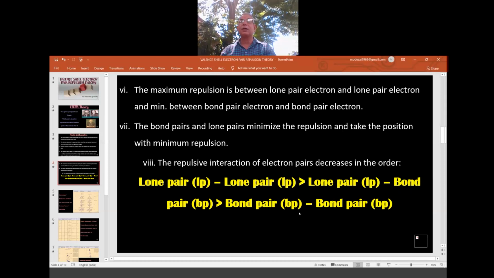So this is the fourth chemical mantra of chemical bonding: least repulsion, least energy, maximum stability. Lone pair-lone pair is more than lone pair-bond pair, more than bond pair-bond pair. So these are the four mantras of chemical bonding to go for the particular geometry or shape. Then we give a name to the shape.